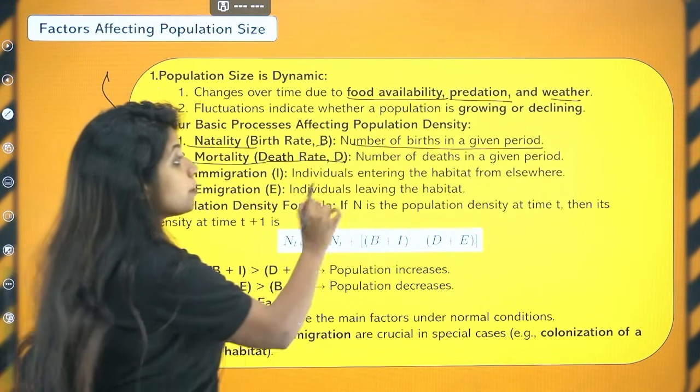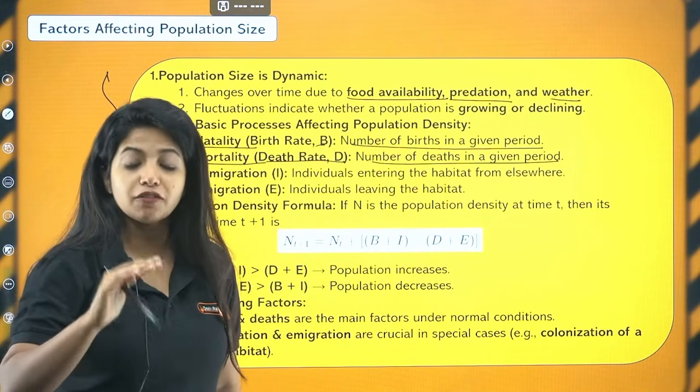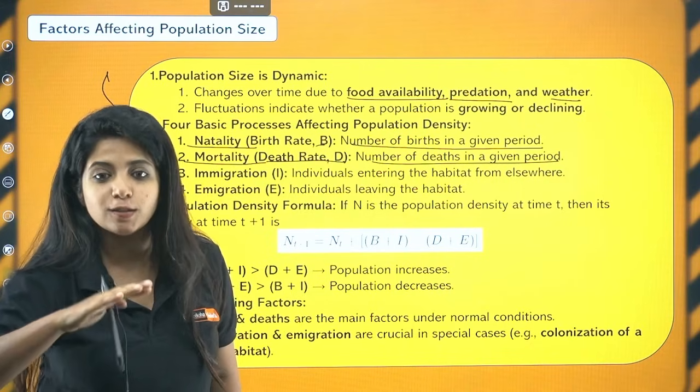Death rate: the number of deaths in a given period. That is what you mean by mortality. Again, if mortality is more, that means the population is decreasing, because organisms are dying.